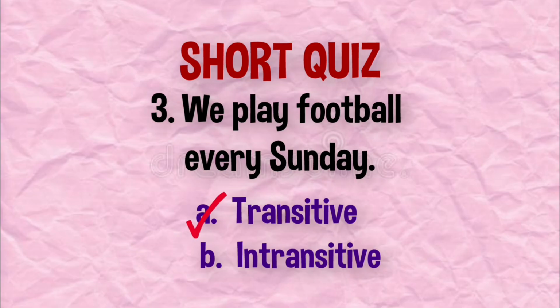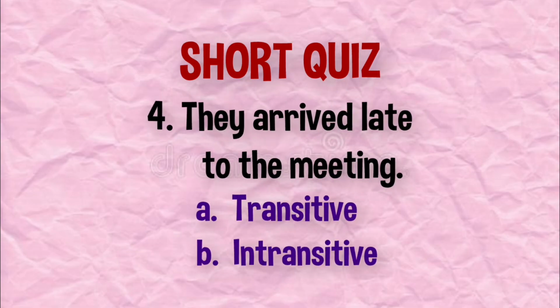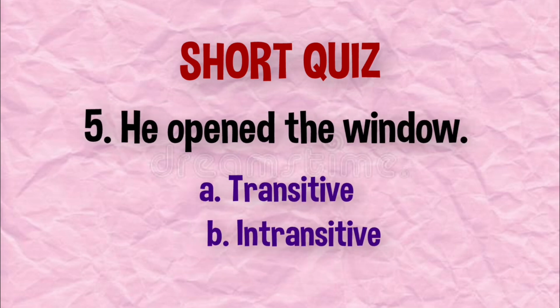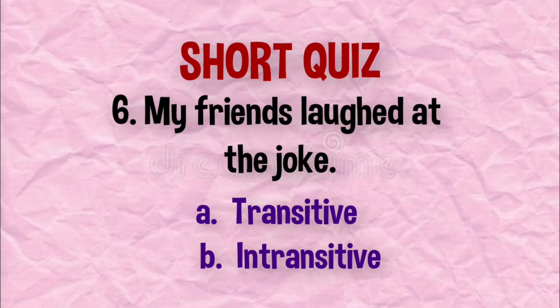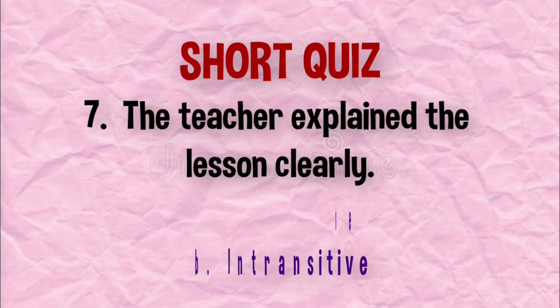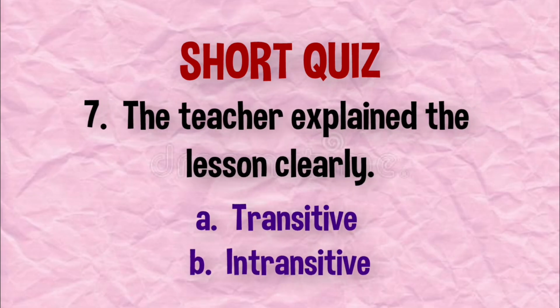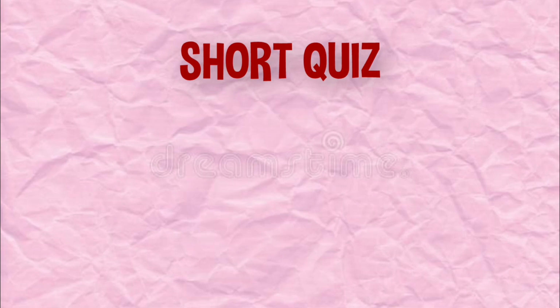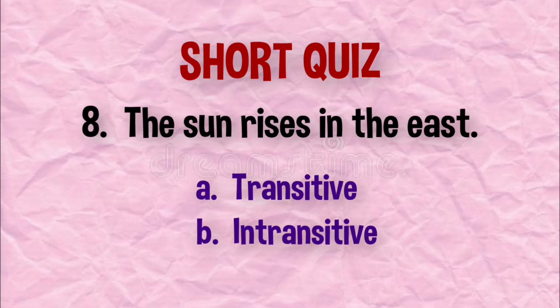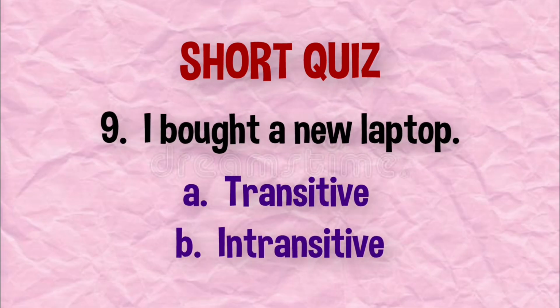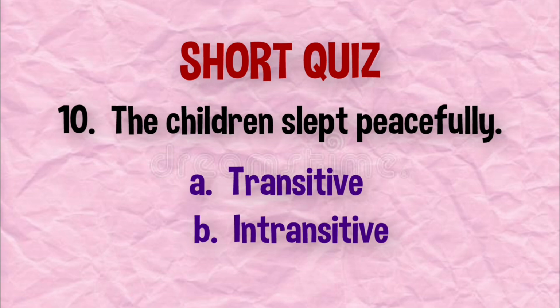A. They arrived late to the meeting. B. Number 5. He opened the window. A. Number 6. My friends laughed at the joke. B. Number 7. The teacher explained the lesson clearly. A. Number 8. The sun rises in the east. B. Number 9. I bought a new laptop. A. Number 10. The children slept peacefully.